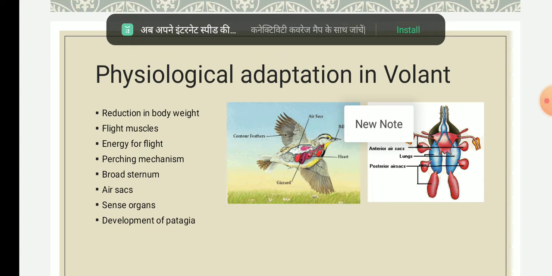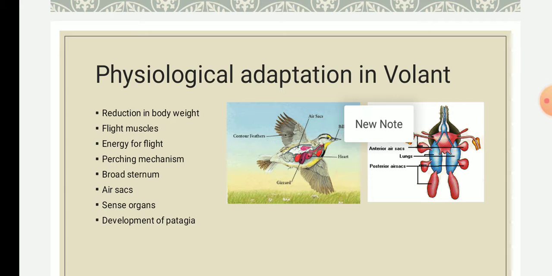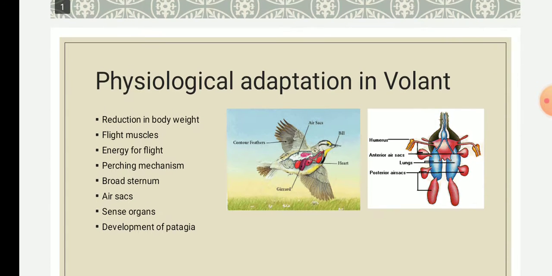Next, in order to be volant, there should be energy for flight. Blood in birds is oxygenated twice during respiration, due to which a high rate of metabolism occurs. Birds are also provided with a larger amount of energy, which is essential for long and sustained flight.